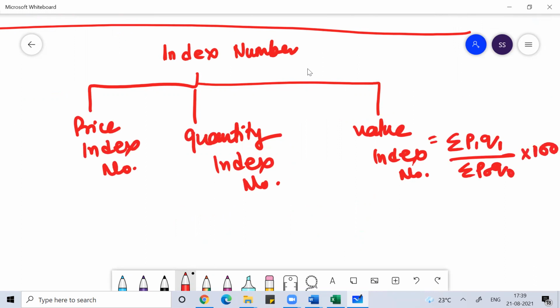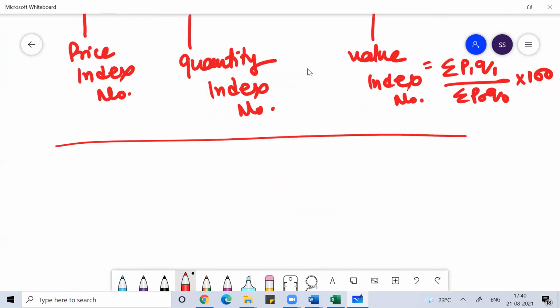When it comes to price index numbers or quantity index numbers, we'll study them under different formulas and different categories. We'll study them as unweighted index numbers and as weighted index numbers. We'll spend a lot of time on them. I have already started discussing the different methods, whether for price or quantity index numbers.